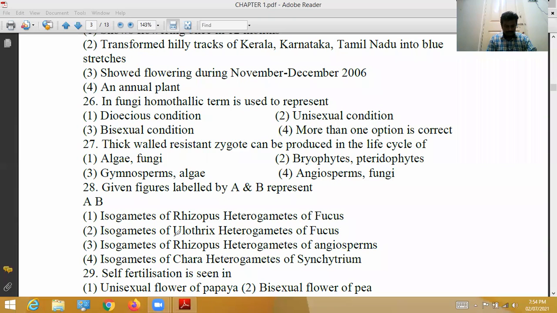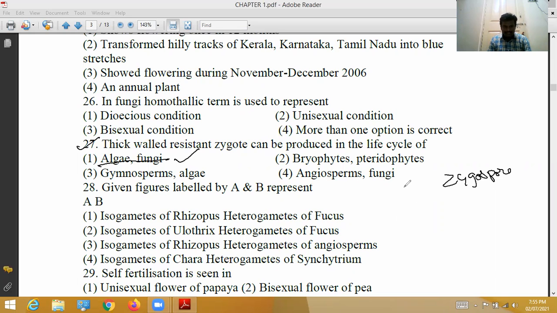27th question. Thick-walled resistant zygote can be produced in the life cycle of algae and fungi. As I said the day before yesterday, in algae and fungi the zygote forms a thick resistant spore called a zygospore. This zygospore protects the zygote from desiccation and damage. So the 27th question, first option is correct.